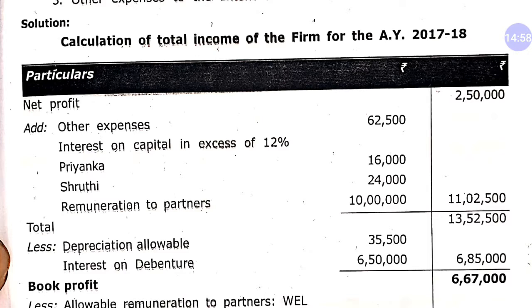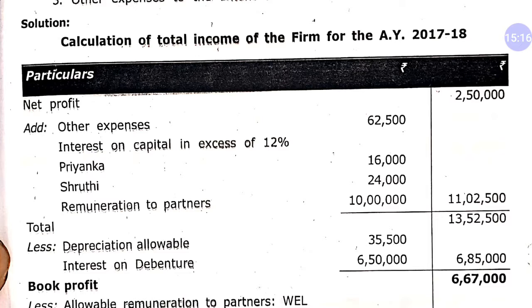It is very simple to understand. 2,70,000, which is 90% of 3 lakh, is more than 1,50,000, so we will consider 2,70,000. And the second line was balance of book profit. In that case we will consider 60% of that balance.